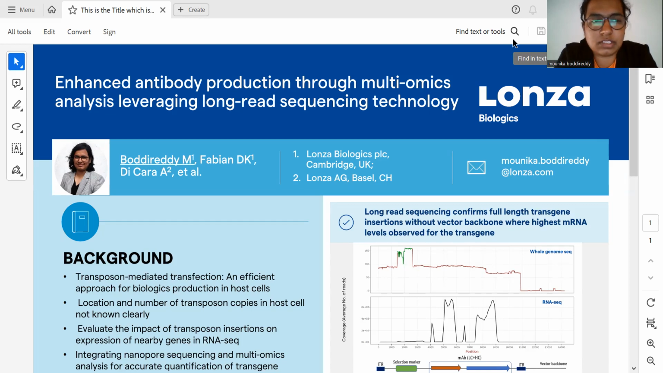My poster title is Enhanced Antibody Production through Multi-Omics Analysis Leveraging Long-Read Sequencing Technology. First, I would like to start with a brief background about the poster and the analysis I have done.